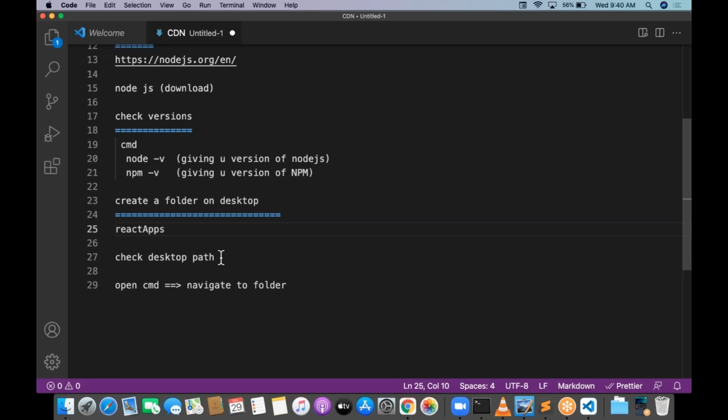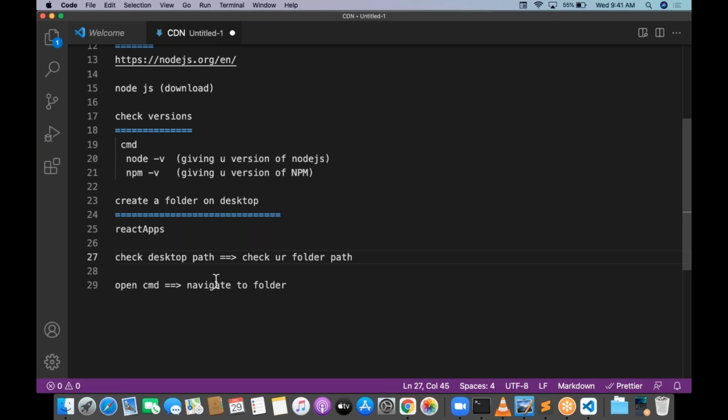After that, check the desktop path. This is very important. Check the desktop path and check your folder path. Different systems have different paths. Many systems have a OneDrive path, especially the latest Windows machines. So you have to check where the users folder is available and what the OneDrive contains, then you can find the desktop. Just navigate to that.